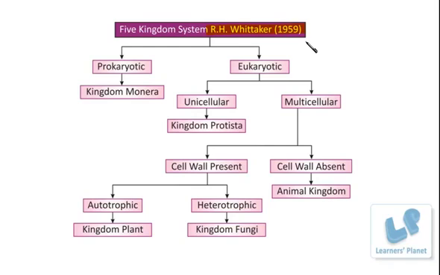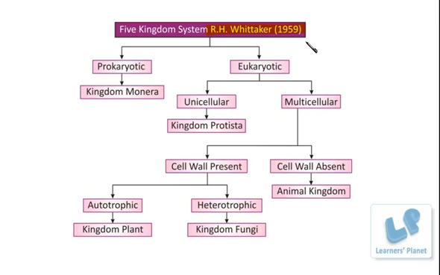The criteria that Sir Whittaker used were, number one, the type of cell, that is, whether the organism is made up of a prokaryotic cell or a eukaryotic cell. The second criteria is the level of cellularity, that means whether the organism is made up of a single cell or many cells. Then, if it is made up of many cells, what is the level of body organization, that is, how these cells are arranged within an organism.